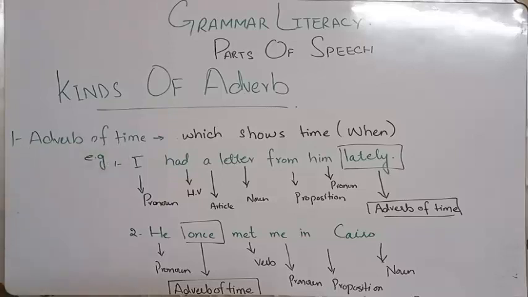Okay, it is written here that adverb of time is that which shows time. By the definition and by the name of the kind you can understand very well that we are going to discuss the relationship of adverb with time, or with respect to time. So it shows the time. It basically answers when it is going to happen. It tells us about the time.